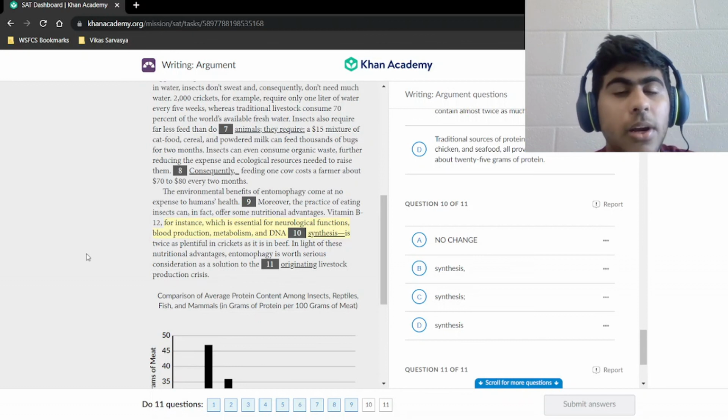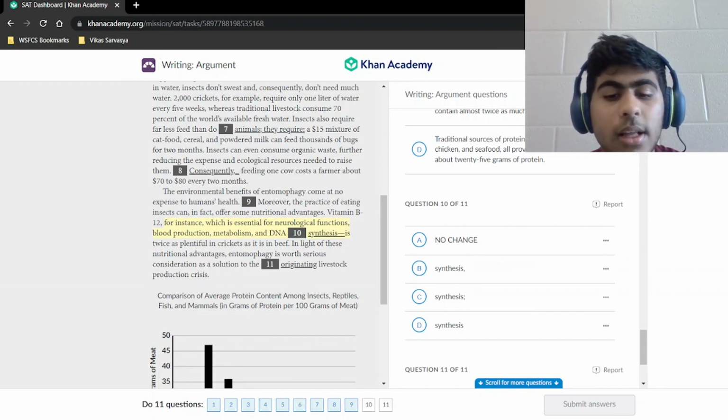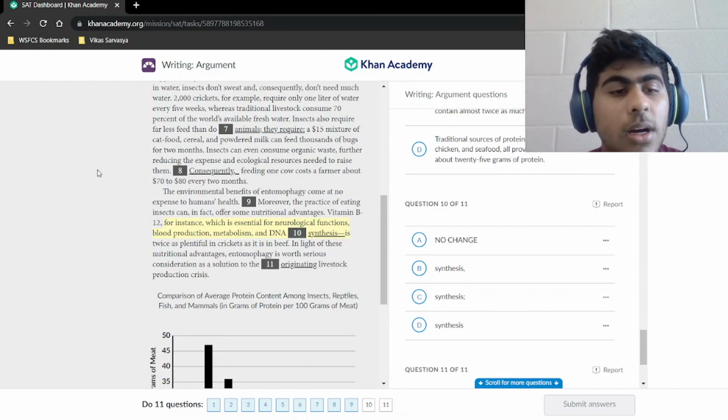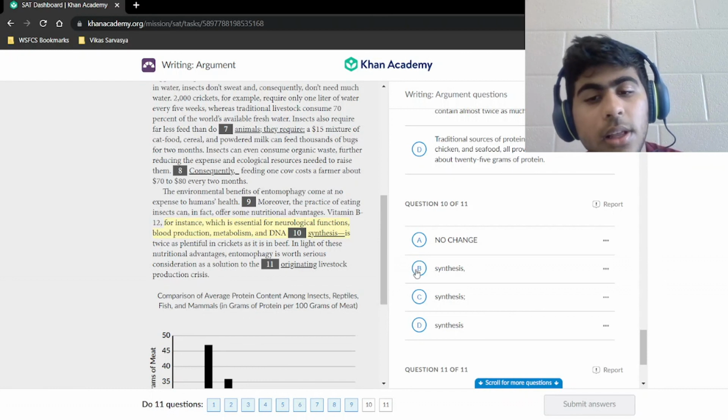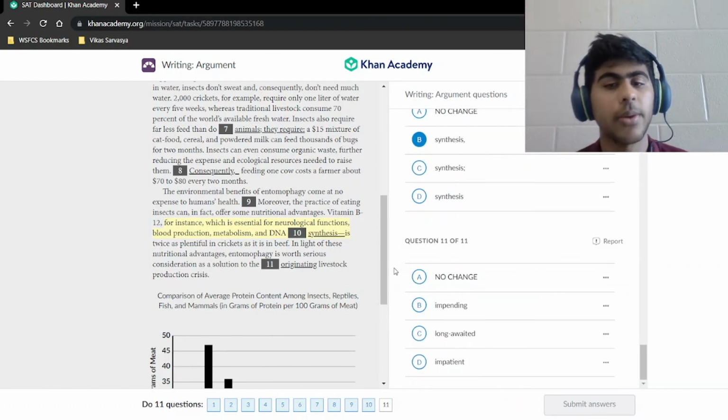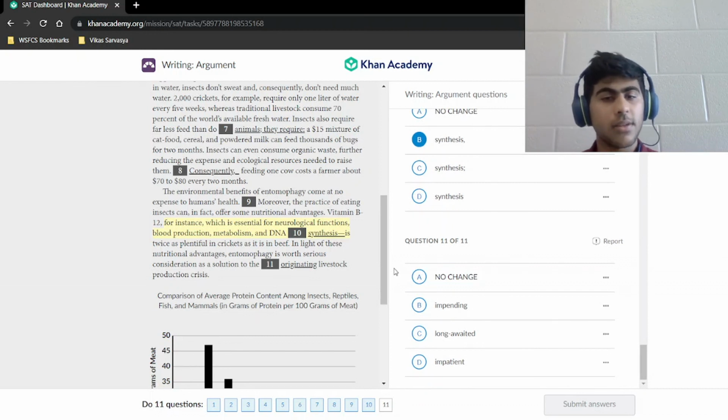We have a comma on one side, and since non-essential elements are going to be bounded by the same thing on both sides, we're also going to have a comma on the other side over here. So our answer is going to be B, synthesis, comma. And then here we have 11 out of 11, question 11.